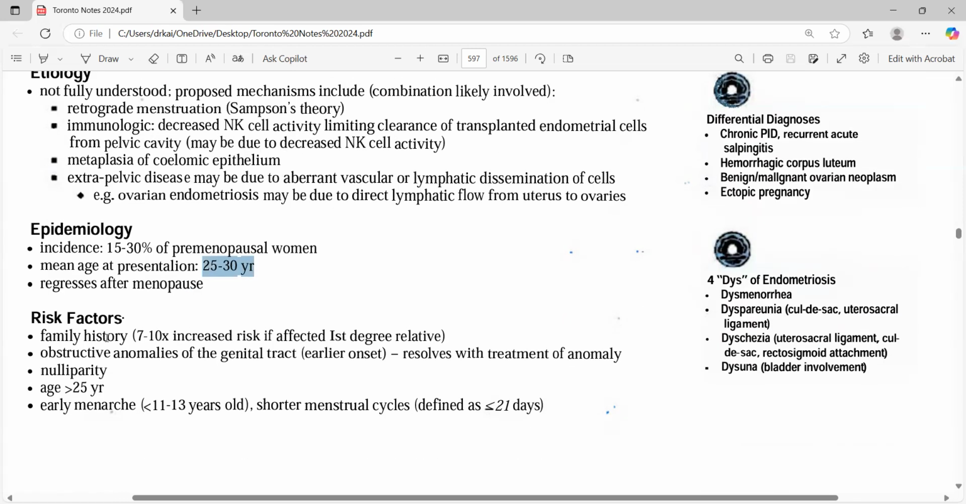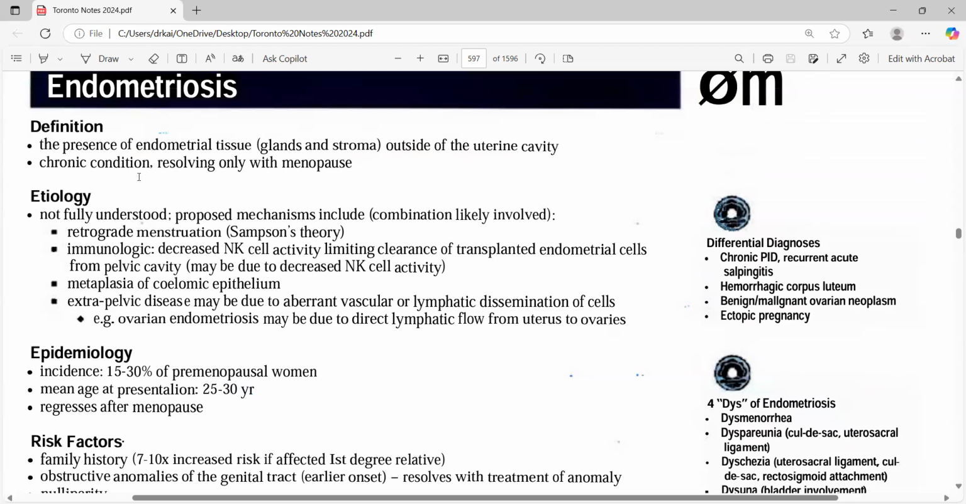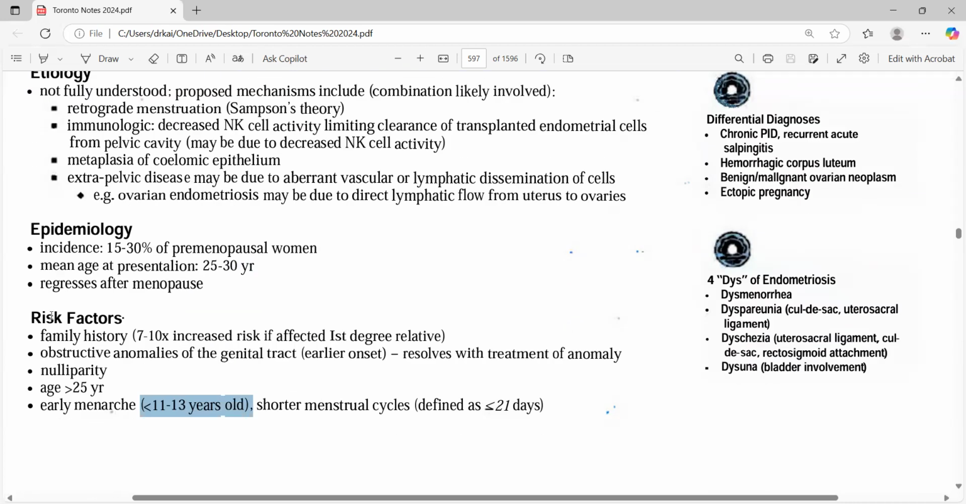Then the family history is very, very important. They will say that one of the family members had this problem or something like that. Then obstructive anomalies of the genital tract. Then the age should be more than 35. Early menarche, in that case there is an early menarche. So if any of these risk factors are there, along with dyspareunia, then definitely 100% you can go for endometriosis.